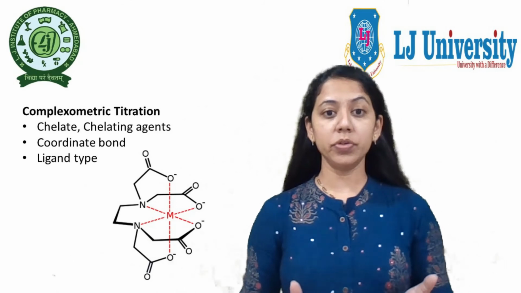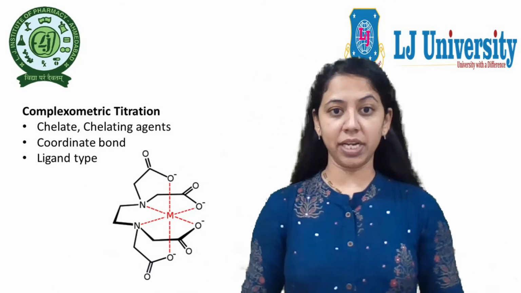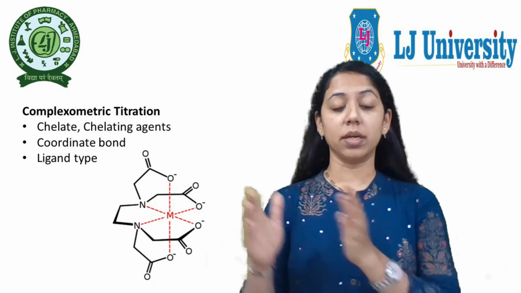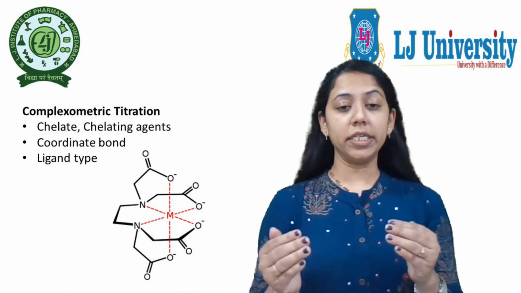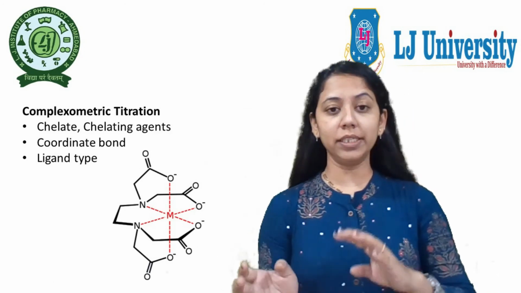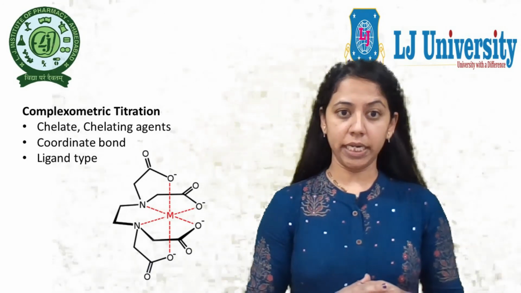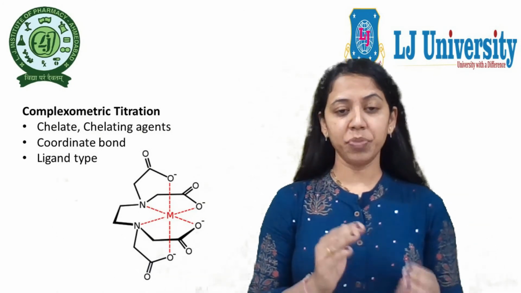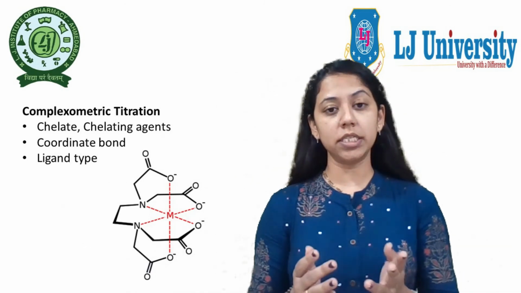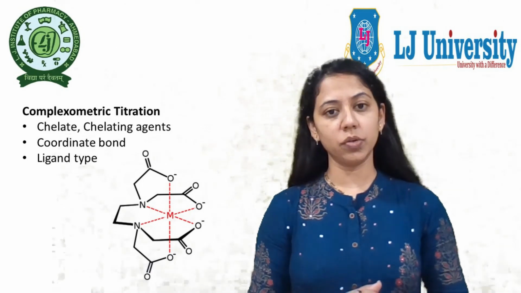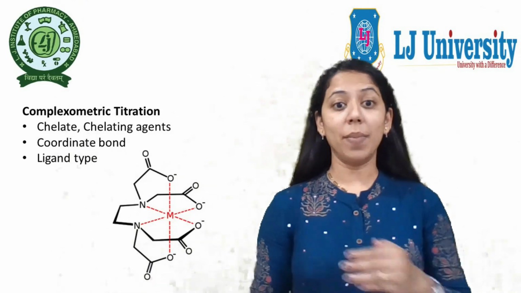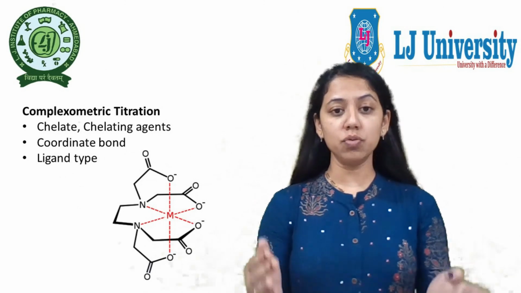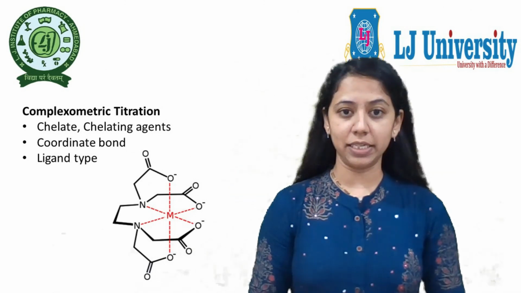So that is all about the introduction part of complexometric analysis. That means what is a chelate, chelating agent, sequester, sequestering agent, how they form complexes, and what are the different varieties of ligands. So this is the end of the introduction part of complexometric methods. Now in our next lecture we will discuss different varieties of complexometric titration, then masking agent, demasking agent, and varieties of indicators which are used for complexometric analysis.